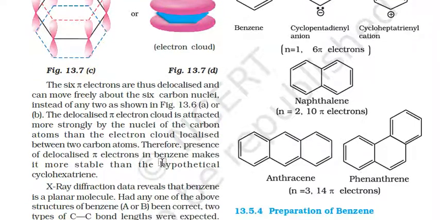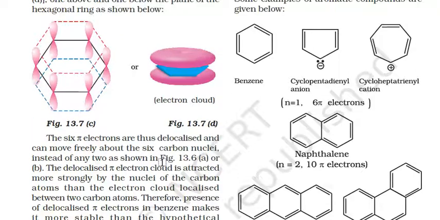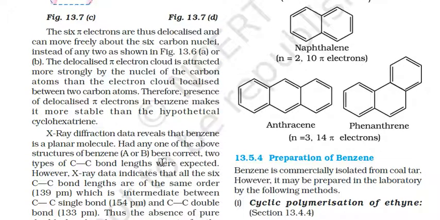The six pi electrons are thus delocalized and can move freely about the six carbon nuclei instead of being localized between two carbon atoms, as shown in figure 13.6. Therefore, the presence of delocalized pi electrons in benzene makes it more stable than the hypothetical cyclohexatriene.